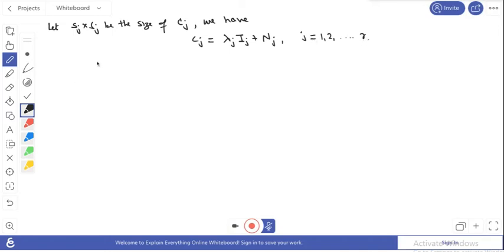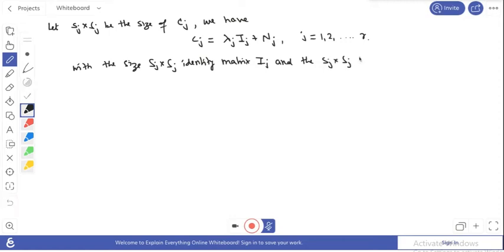So with the size Sj cross Sj, the identity matrix Ij has this size, and the Sj cross Sj matrix Nj is the nilpotent matrix. Both have the same size because Cj is of order Sj cross Sj.